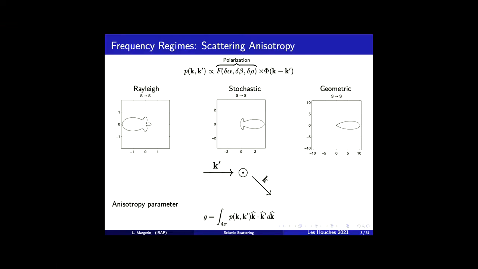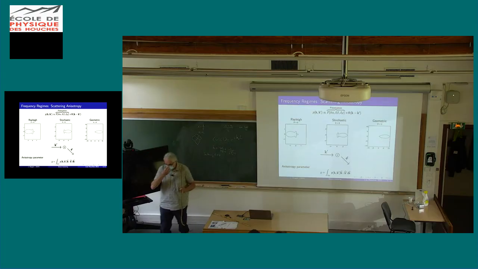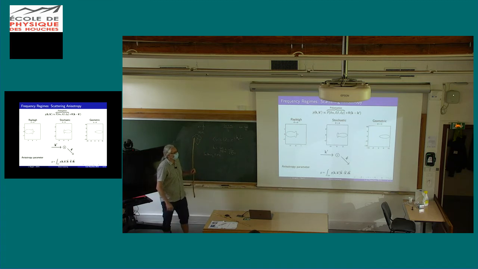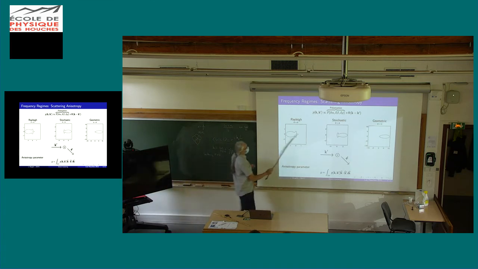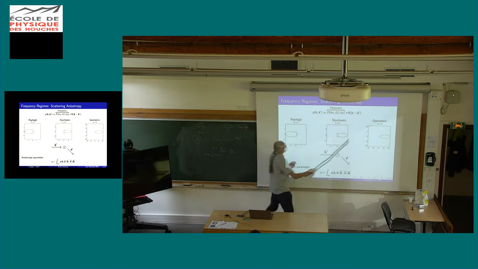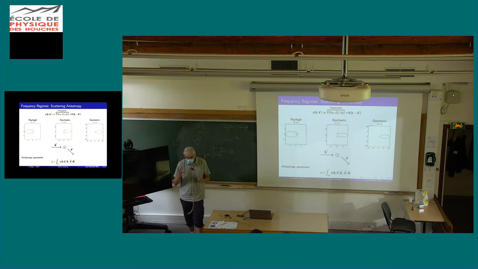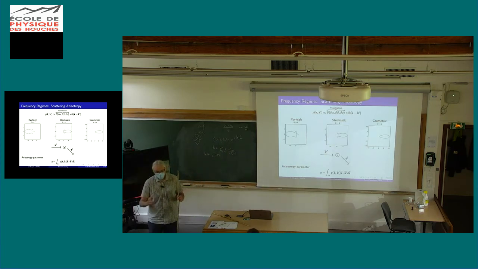I go on. Yeah, so I discussed the frequency regimes. I showed you there is the Rayleigh regime, when the wavelength of the wave is very large compared to the heterogeneities. Then I said there is an intermediate frequency regime which I call stochastic, okay? And then the geometric regime. And so what changes between these different regimes is also the scattering pattern, okay?